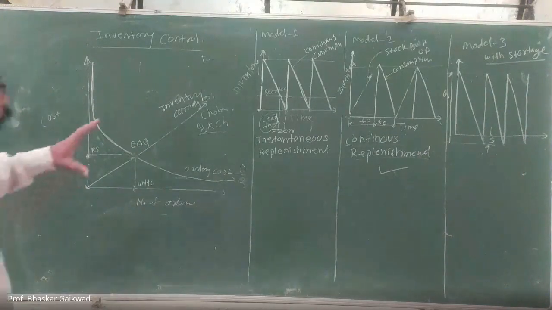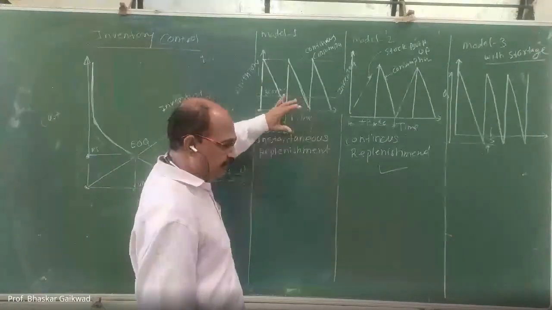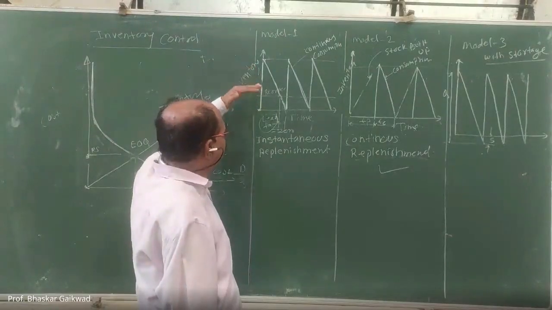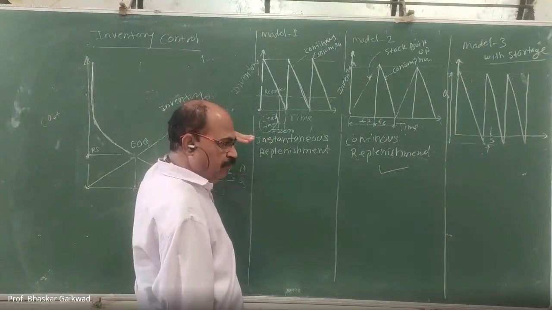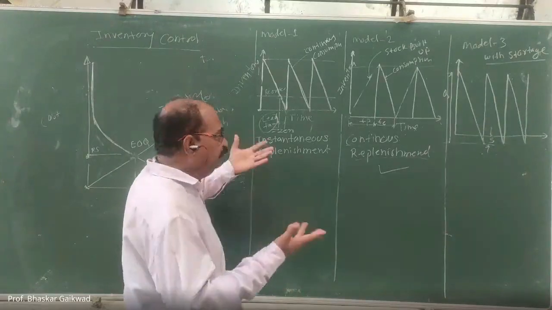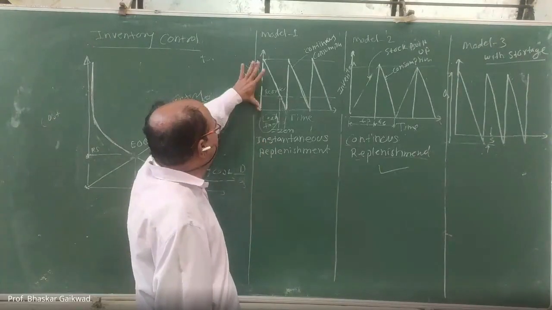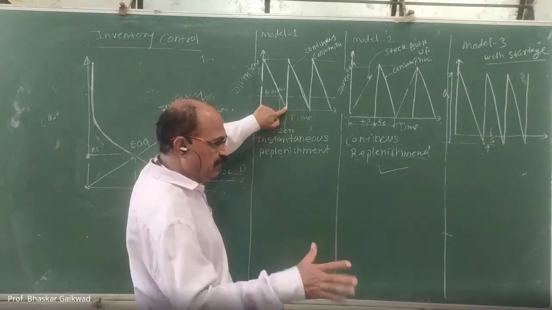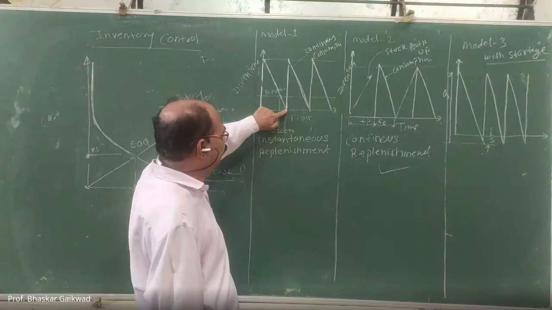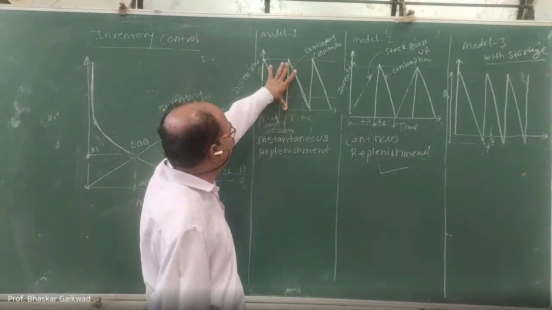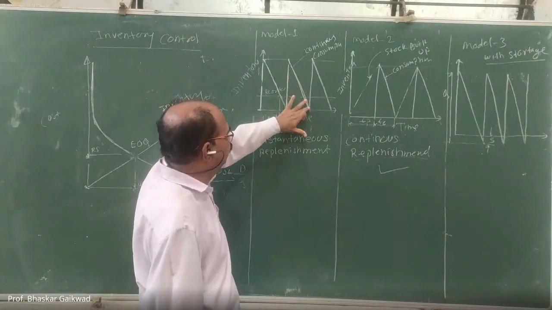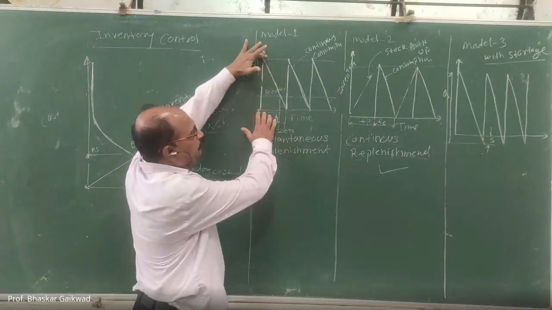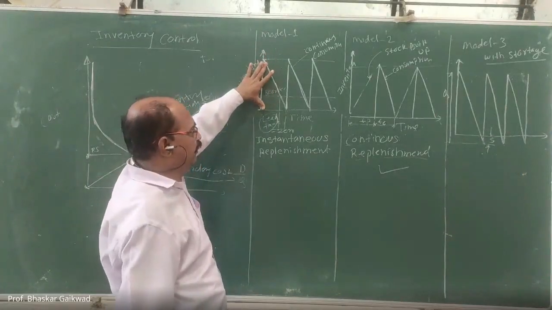Okay, so this is the graph of inventory and time. Once again, you have to remember this is model number one. You have to purchase that material immediately. So here it is zero. This is the initial inventory. Production will start once the material is consumed and it reaches this point, then we have to give the order. Again, inventory will be there. Again, consumption. Again, maximum increase, then consumption. But this should be within the economical order quantity.